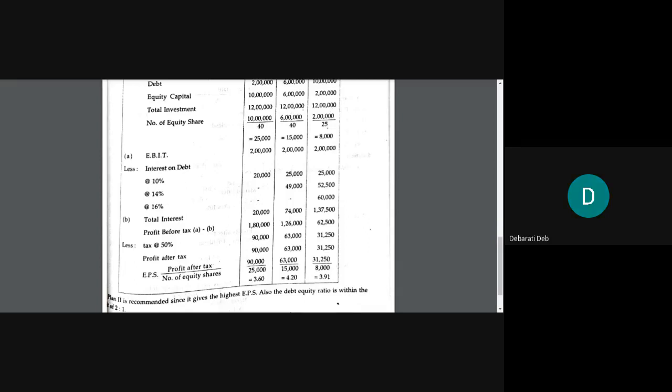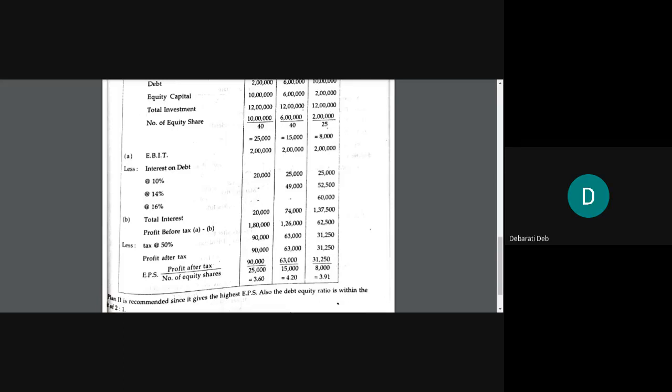Next, how much extra is required? 2,50,000 you have taken, 3,75,000 you have taken. Total is how much that you have taken till now? 2,50,000 plus 3,75,000 is 6,25,000.